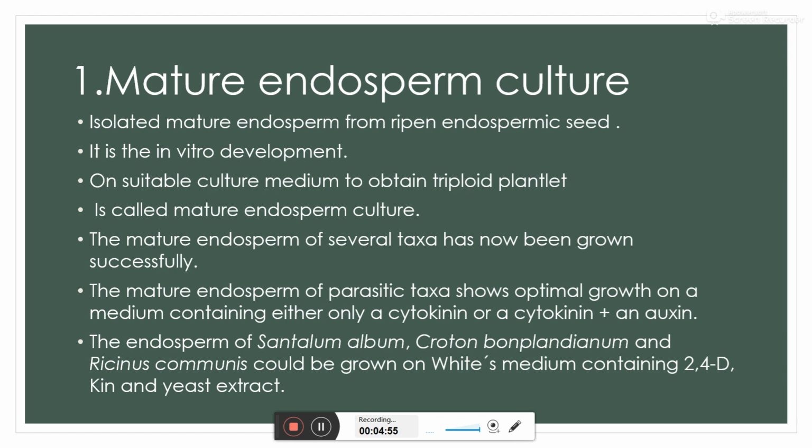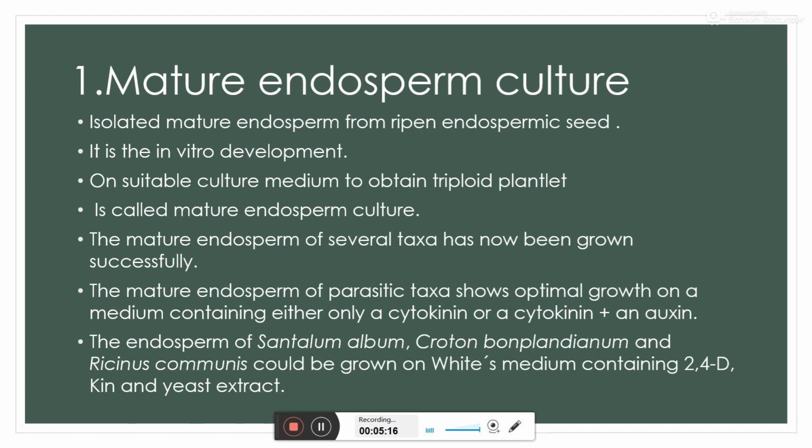And several taxa have been grown successfully using this method. It shows optimal growth on a medium that contains either cytokinin or a combination of cytokinin with auxin. We all know these are growth regulators of plants.